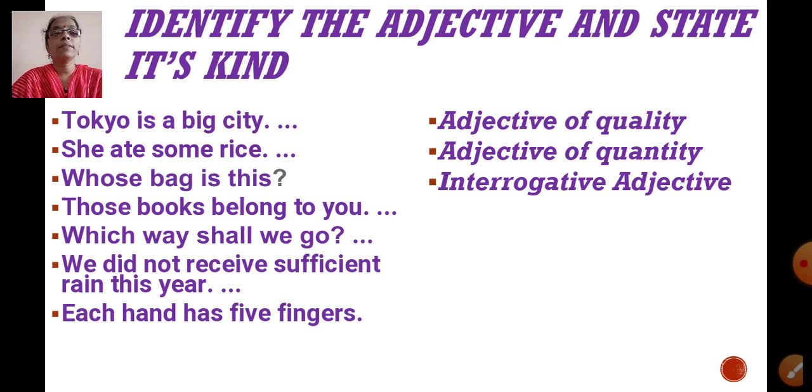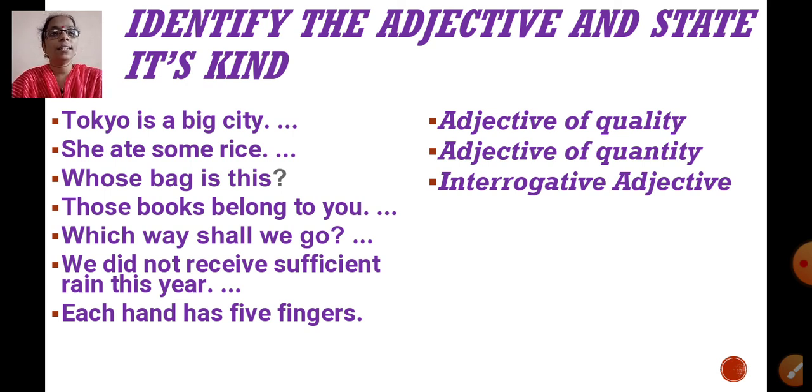She ate some rice. So which is the adjective in this sentence? Some. And which kind of adjective is it? Adjective of quantity. Whose bag is this? So here you can see there is a question mark. So what kind of adjective is it?